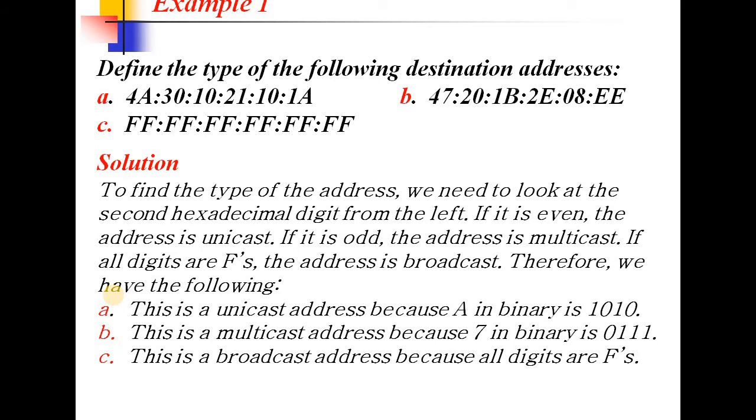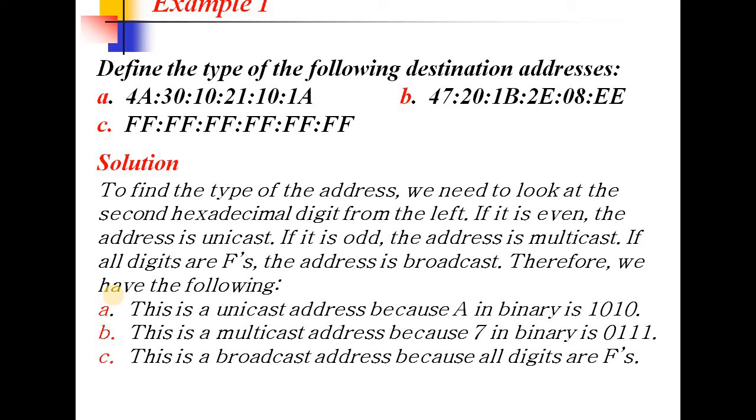How do we define the following destination addresses in hexadecimal format? Here you see example A. The first letter is for the least significant bit. The first letter is A, and A indicates 1010, which means the first bit is 0, and 0 means it is a unicast address.